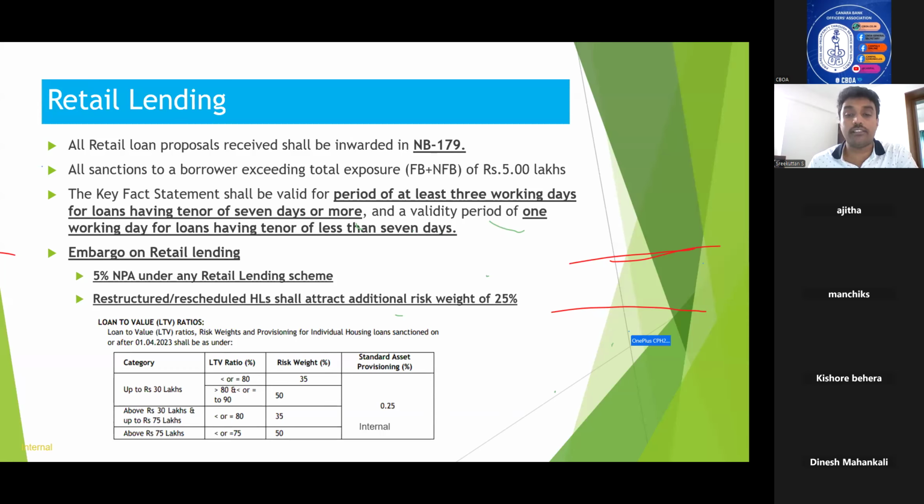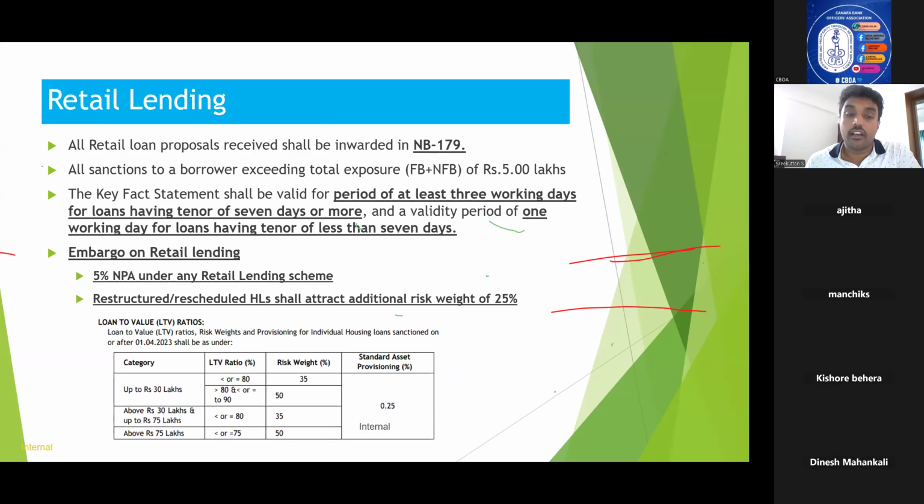LTV is the loan to value ratio. It is with regard to a particular loan. It is a mandated thing given by RBI. In the case of housing loans, there are some norms put on by RBI with regard to LTV ratio. If the housing loan is up to 30 lakhs, the margin for housing loans up to 30 lakhs is 10 percentage.